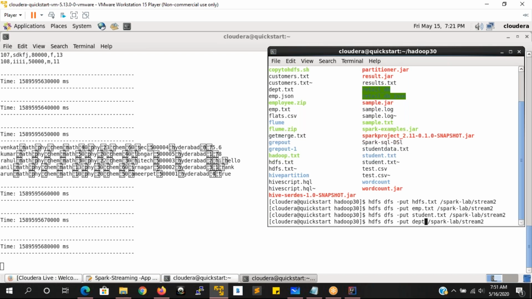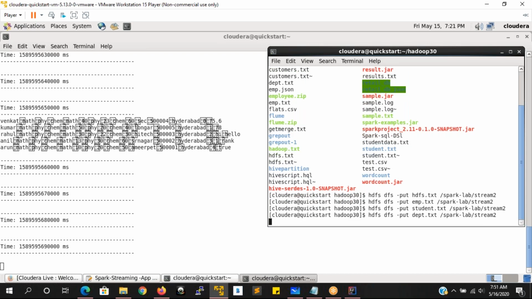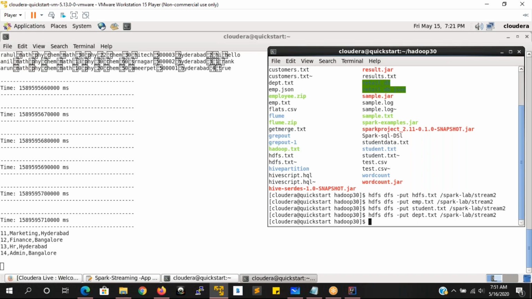Generally, if you see, we are going to do it like that. But here, what is happening? We are loading the data to that location, the directory. Immediately, the streaming context is taking that data and processing it. So for now, I am just showing you how exactly the input data is getting collected by the streaming context. But in the next application, I will show you how to process that data that we loaded to that directory.